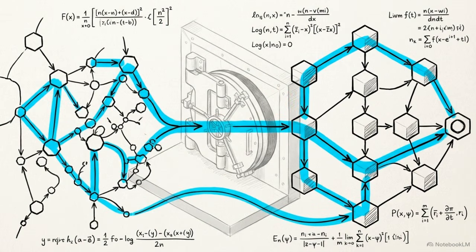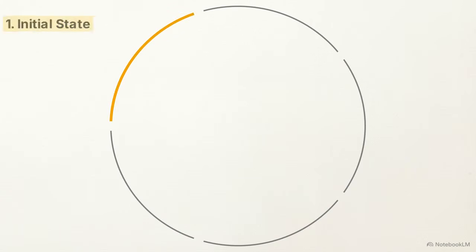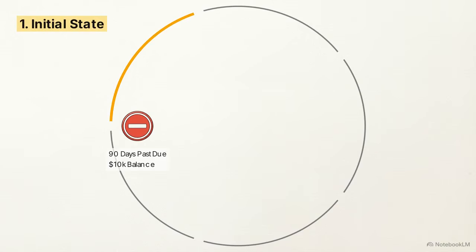Translating ambiguous banking goals into computable graph architectures allows an AI to evaluate millions of potential pathways and execute the most efficient route. Building this architecture requires breaking a problem down into 5 atomic components. We can map these using a standard debt recovery scenario. First is the initial state. This is the starting node, which in this case represents a retail banking account that is 90 days past due.